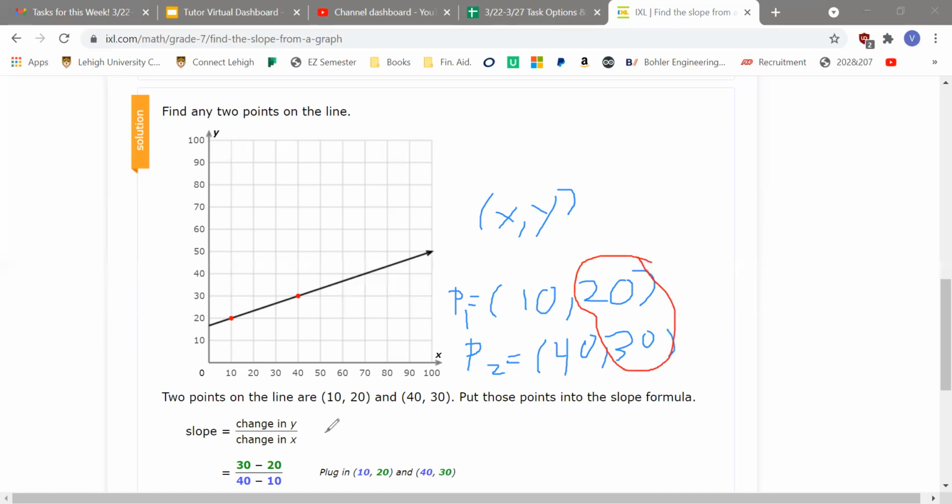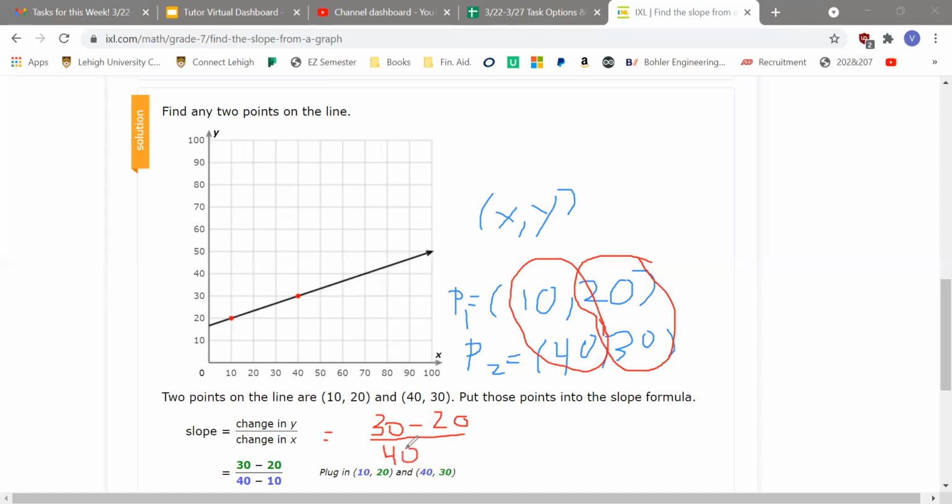So change in y is equal to 30 minus 20, divided by change in x. That'd be 40 and 10, which we also subtract: 40 minus 10.